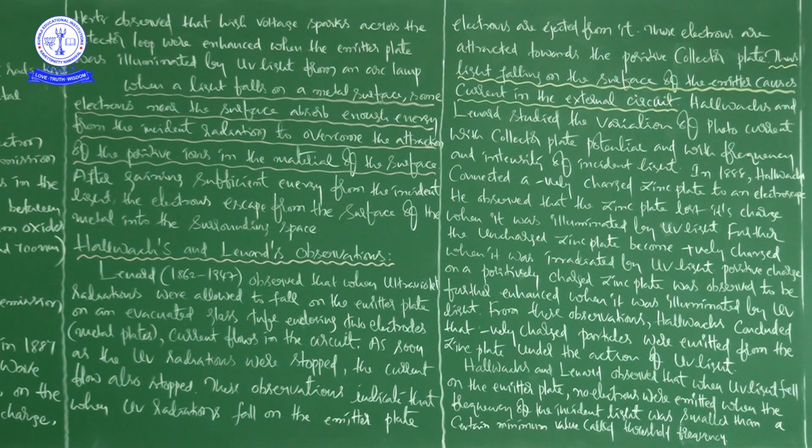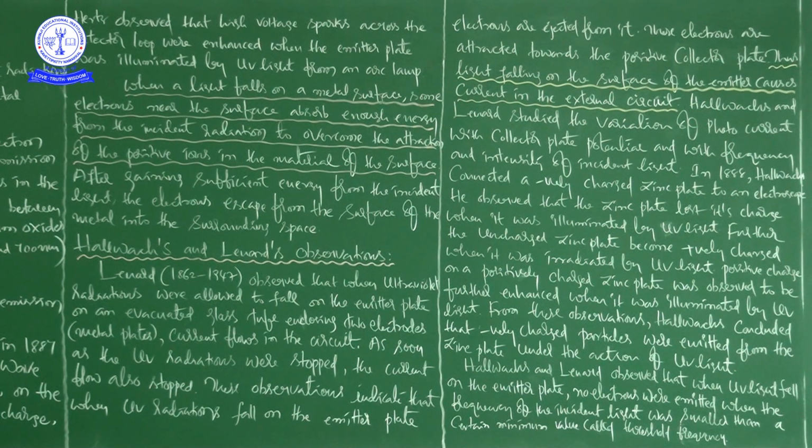So he is saying that Lenard observed that when ultraviolet radiations were allowed to fall on the emitter plate in an evacuated glass tube enclosing two electrodes, current flows in the circuit.